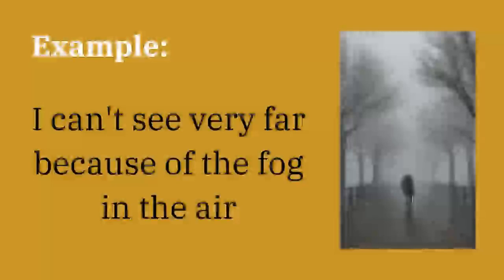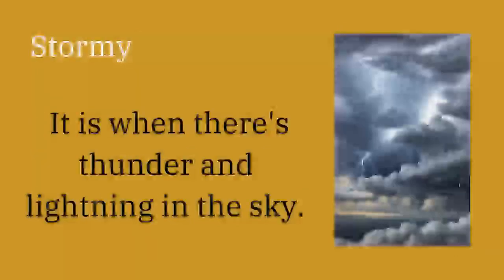So this is how we can use fog in a sentence. Fog here is the noun, but foggy is the adjective. So we can say it's a foggy weather, or we can say I can't see because of the fog. Alright, so this is how we can use fog and foggy in sentences. Now let's move into another one, which is stormy.